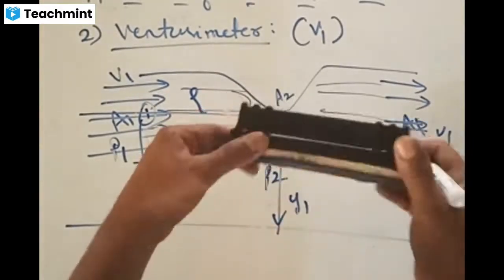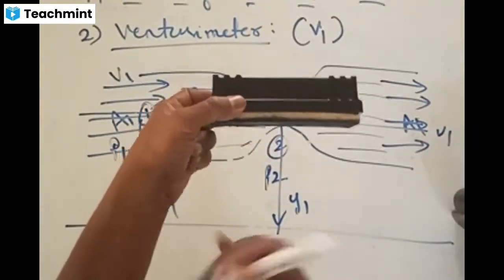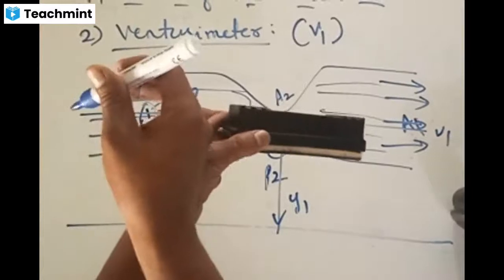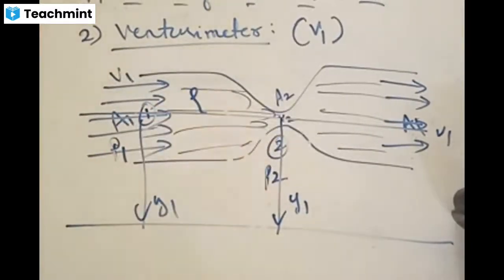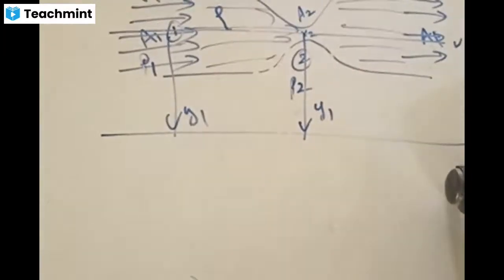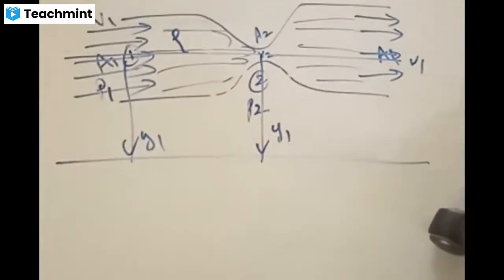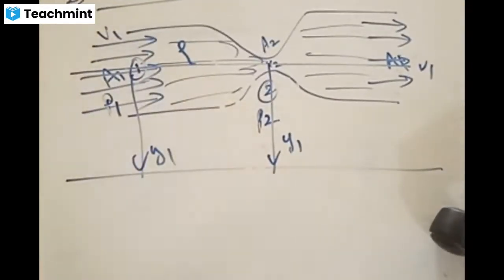I'm immersing something like this in the water. This is the surface of the water, this is the thing immersed. Now this open part's center and this middle center are at the same height from the surface of the earth. Yes. Accordingly, can you apply Bernoulli's theorem at both the regions? Applying Bernoulli's theorem, tell me the equation now. Can you tell me the equation?